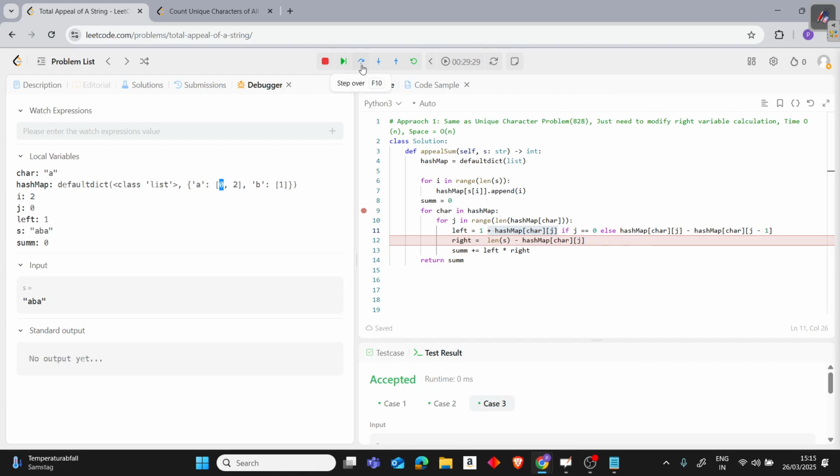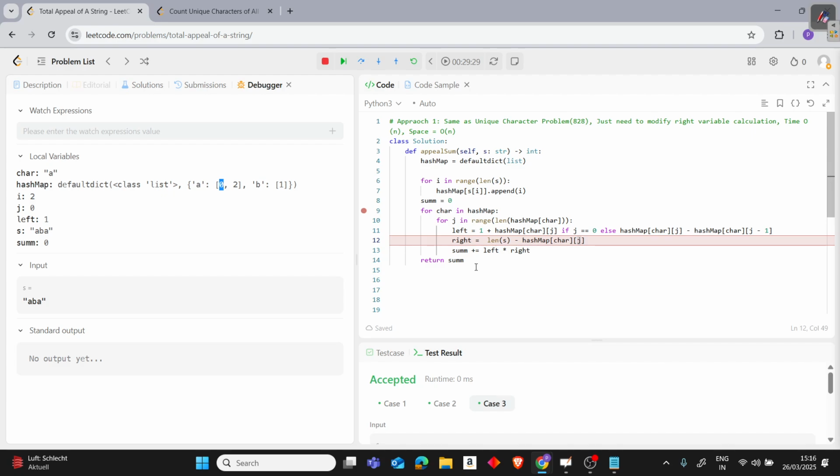And for the right, as I said, this time we have to take into consideration the last A as well. We don't have to ignore that. So we can place 3, right? And how can we place 3? We know that length of S is 3. This will be 3 minus, what's the value? Right now our J is 0, so whatever is the value here, it's 0.